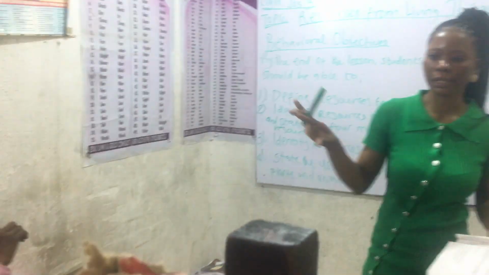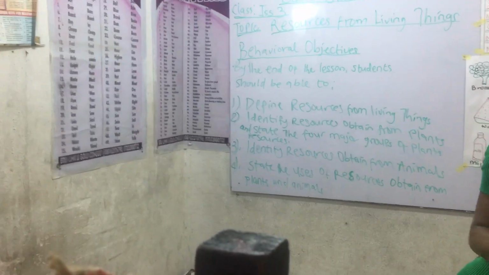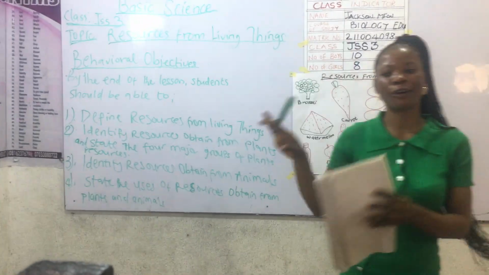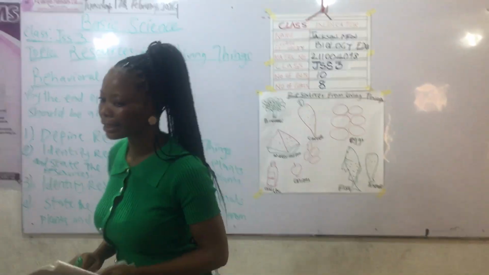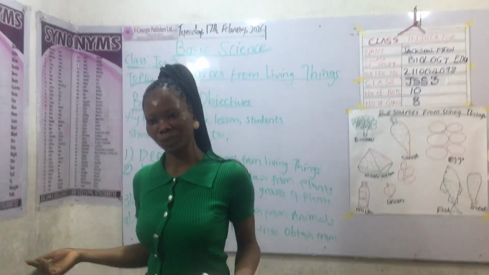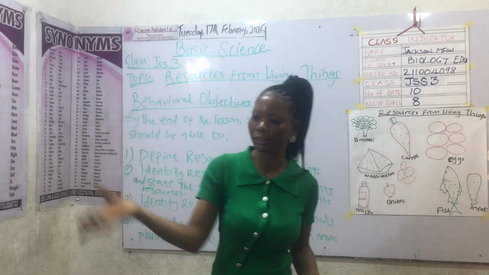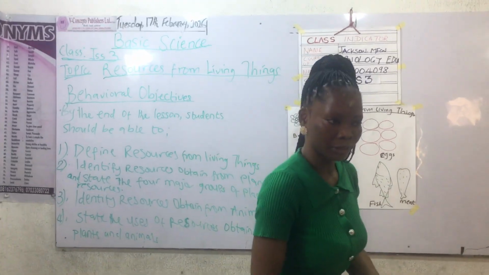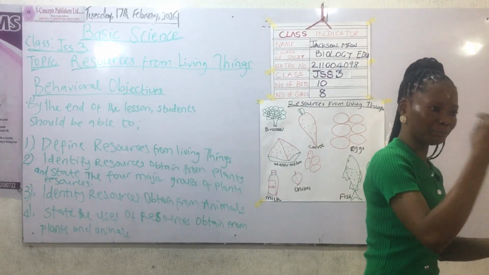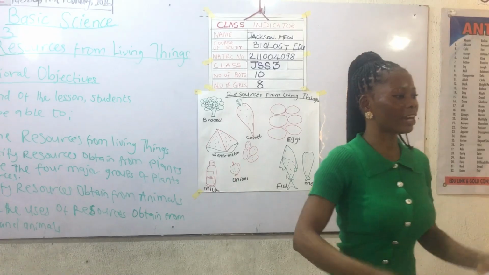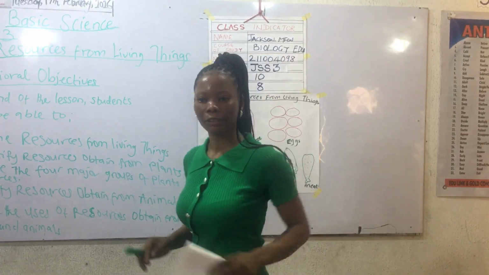So they rear pig, fish, catfish, tilapia. If they don't rear all these things, will you see meat to eat? No. You will not see meat to eat. If they don't rear chicken, you will not see chicken to eat. If they don't rear cow, you will not see meat to eat. And meat is very, very important for humans.